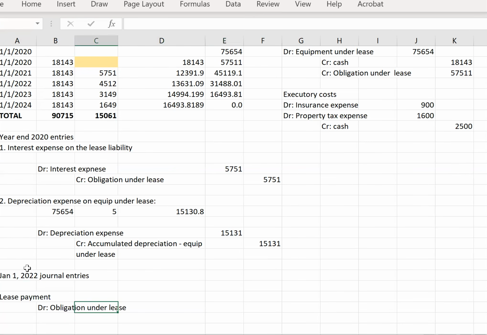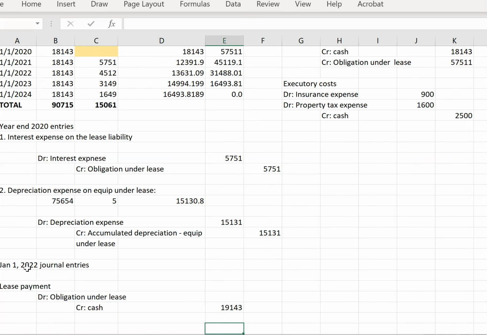Our total lease payment we know is going to be credit cash of 18,143. Here, let me fix that.